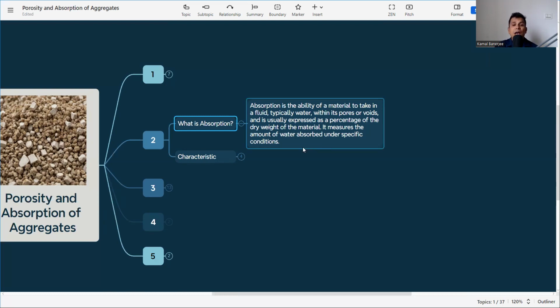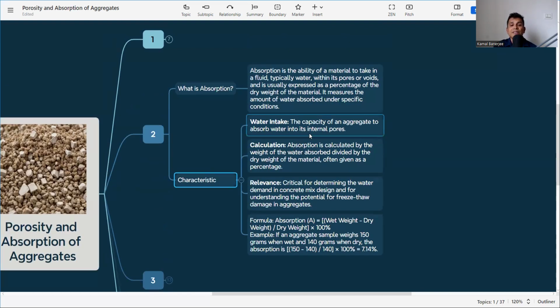So it measures the amount of water absorbed under specific conditions. Why is it important? Again, whenever we are adding water into the mix, if the moisture content of the aggregate is less, it will absorb water from the mix, or if it is moist aggregate, it will release water into the mix. Again, in both cases, strength and durability will be a concern. That is why we need to know the absorption capacity of the aggregate.